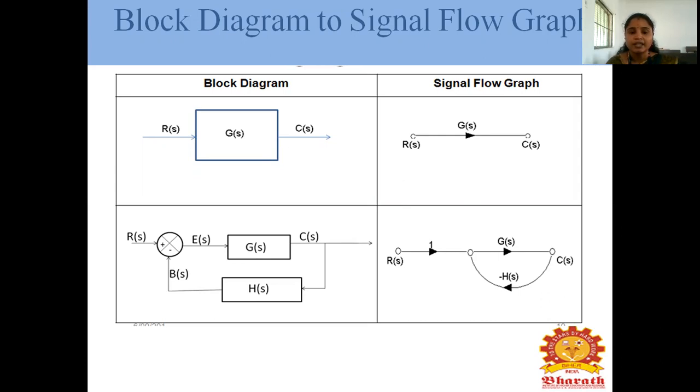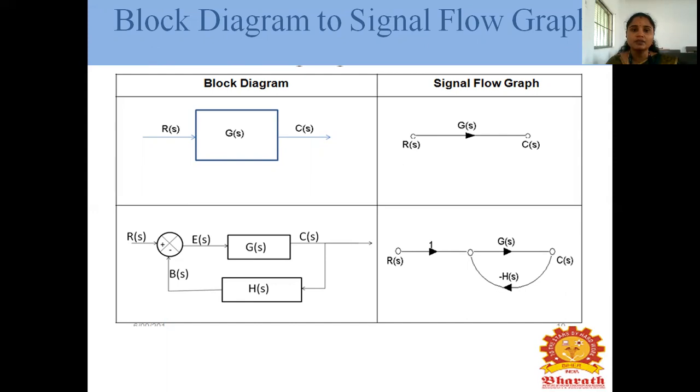If there are any changes in the output, the output is connected back to the input through the feedback signal. If we are not getting an accurate value, we want the accurate value, so we use the feedback signal. The output signal is connected to this point. The input is R of S, then E of S, the output is C of S, G of S is the controller, and H of S is the feedback.